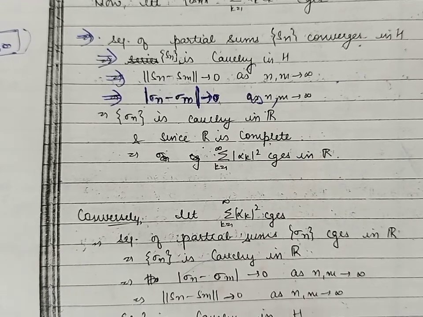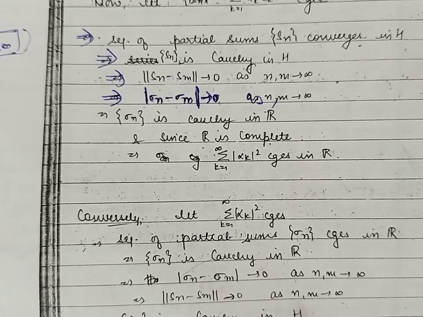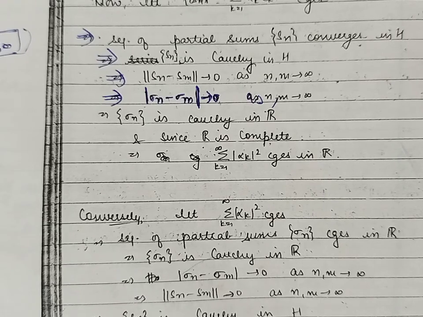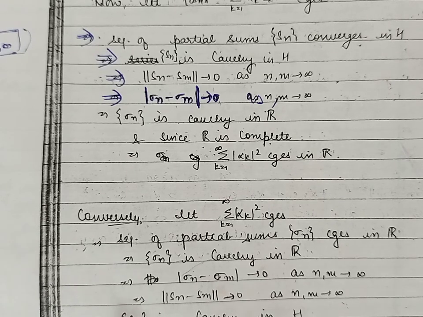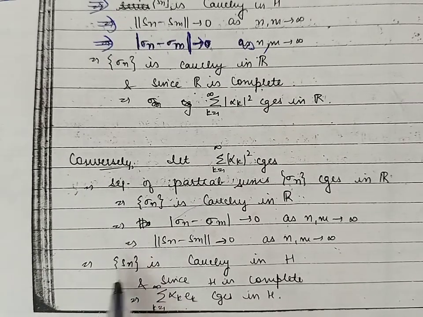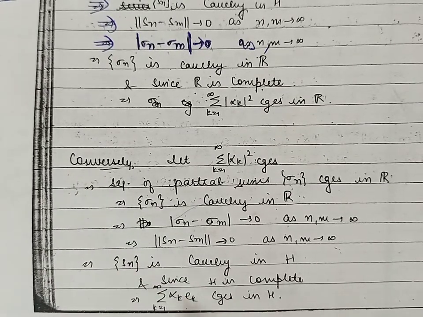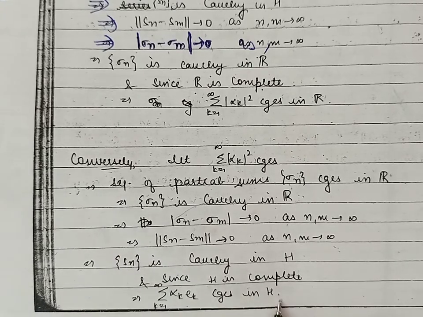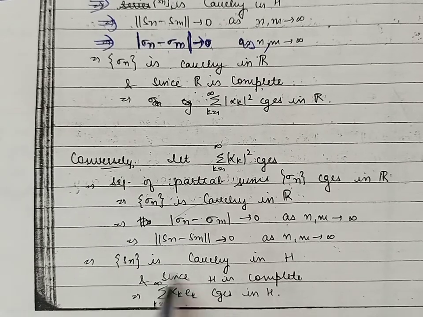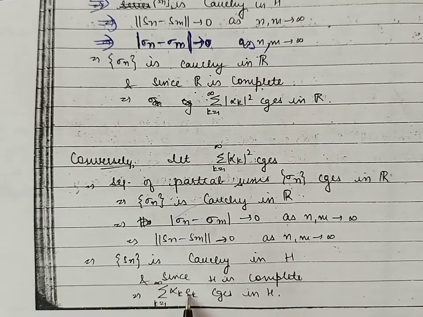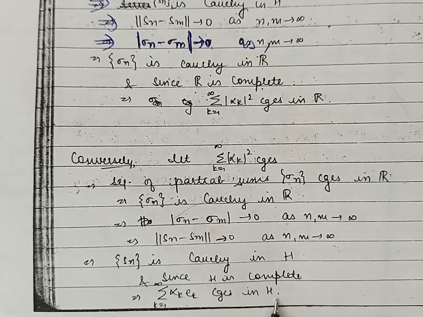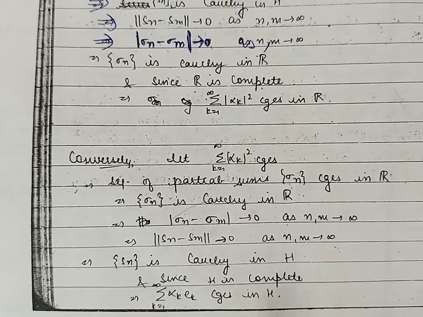Now H is a Hilbert space. Hilbert space means a complete inner product space. Because it is complete, every Cauchy sequence in this space will be convergent. So the sequence Sn is a convergent sequence, and if the sequence is convergent, the corresponding series will also be convergent, because the sequence Sn is the sequence of partial sums of this series. So therefore summation alpha k ek is also convergent in the Hilbert space H. So this completes the first part of the theorem.